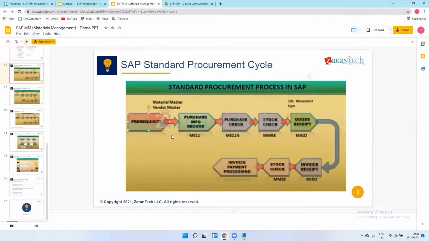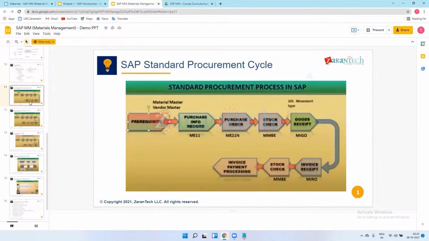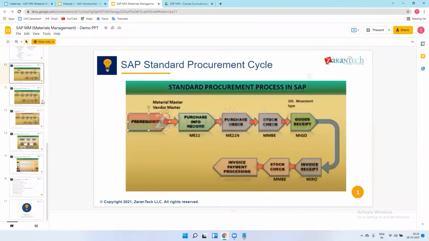Coming to the PPT. This is a random PPT, so don't go by our content, it is just for your information. SAP standard procurement cycle means in SAP MM we deal mainly with the purchasing department.